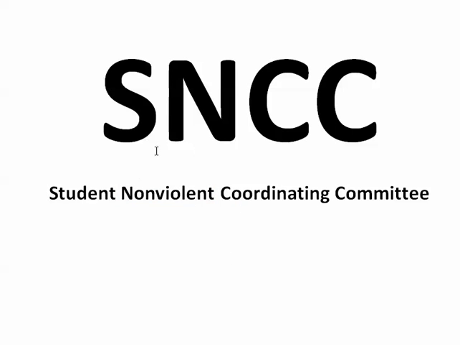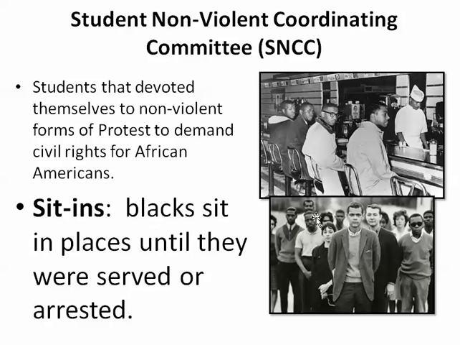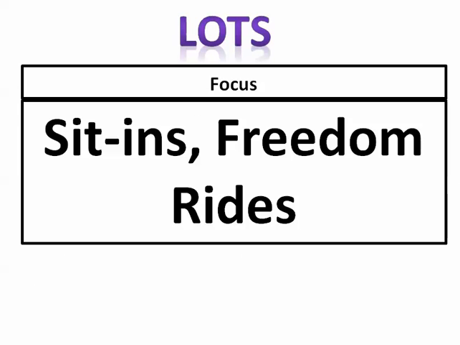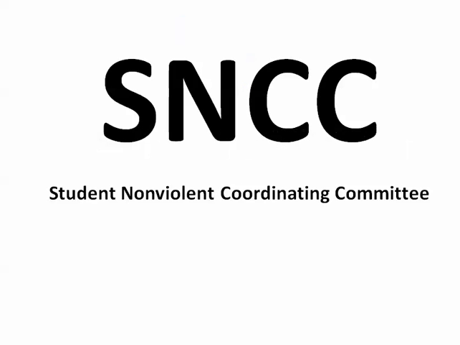But let's look at some of the strategies and tactics SNCC used while they were nonviolent. Let's look at those. Alright, so here they are here, and notice that there's blacks and whites mixed in this group. Students in college that devoted themselves to nonviolent forms of protest. They demand civil rights for African Americans. They challenge segregated lunch counters throughout the South in these sit-ins, and they sit there in those segregated counters until they're arrested or thrown out. So let's look at these sit-ins and freedom rides that were used by the Student Nonviolent Coordinating Committee.